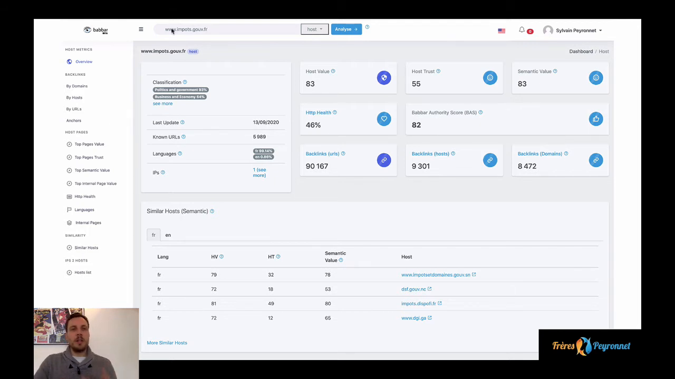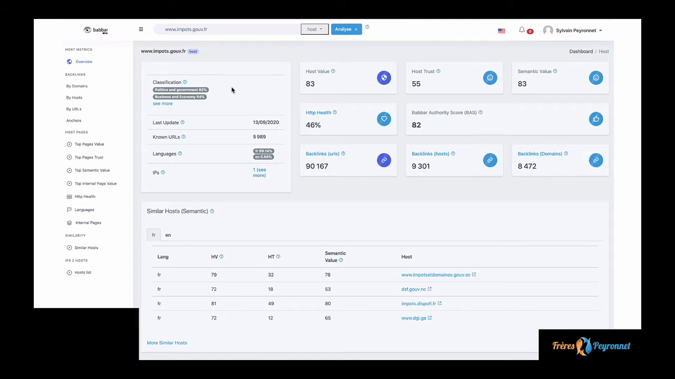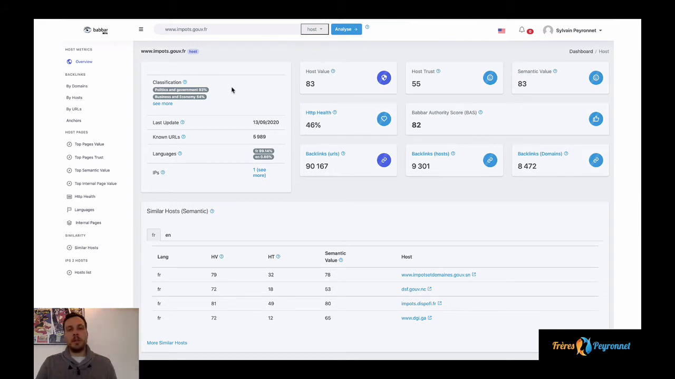So here is the URL we are analyzing. It's impôts.gouv.fr. It's the French website for paying your taxes. We're doing the analysis at the host level, so we are analyzing the whole website and not just this URL. This website was classified as politics and government and business and economy, since it's the website for paying taxes. Makes a lot of sense.